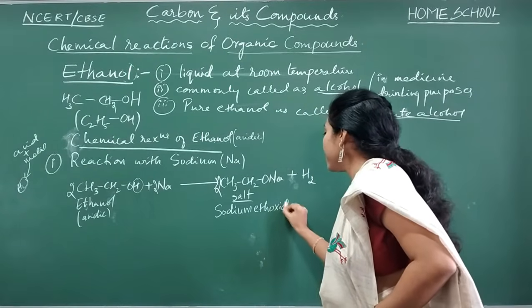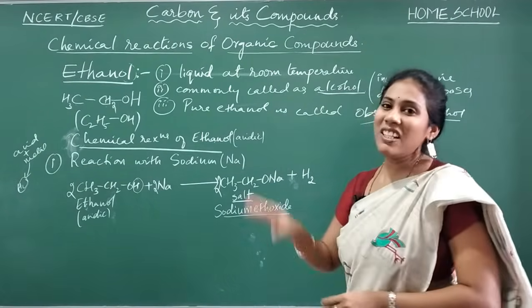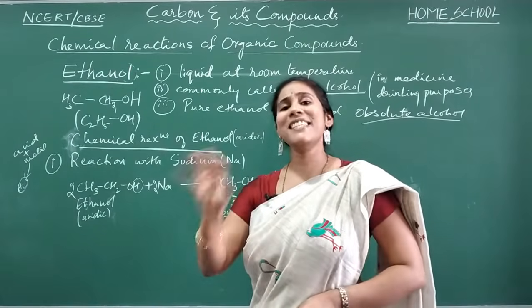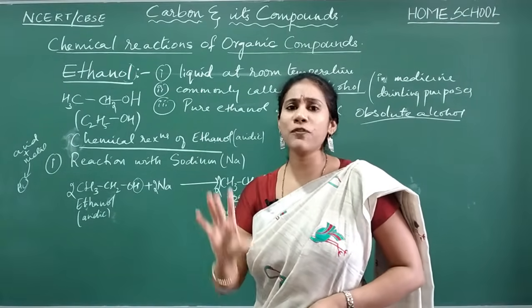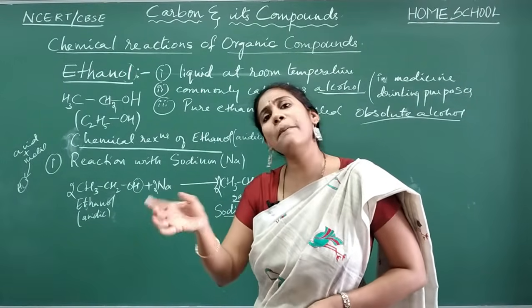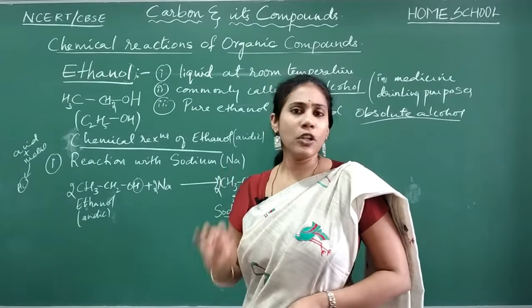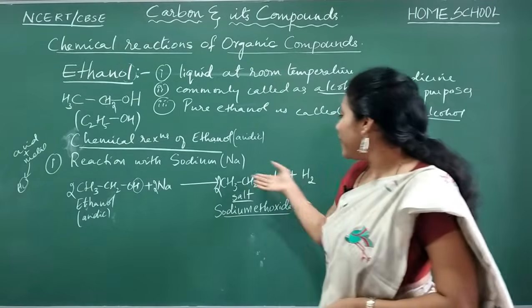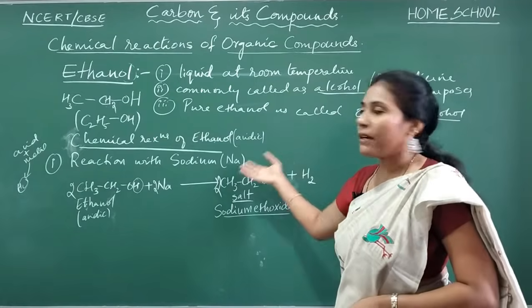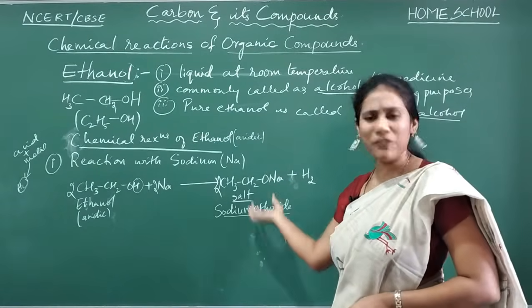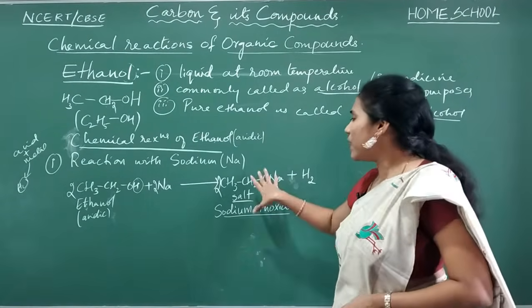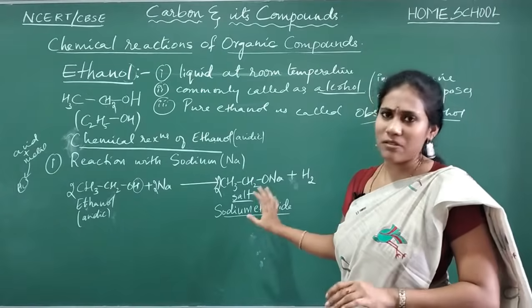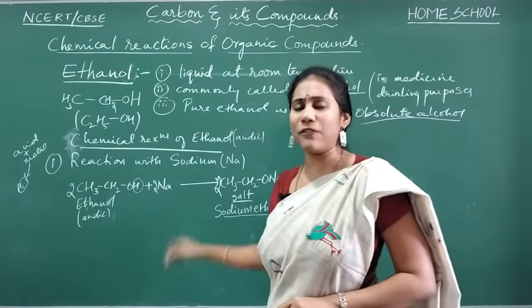Sodium ethoxide. See, we have learned only basic nomenclature, basic rules for naming. So, very basic compounds we took for learning nomenclature. In the higher classes, you will be able to give names for such compounds, where you don't have to study now. Just try to remember one or two compounds. Their names you just have to remember.